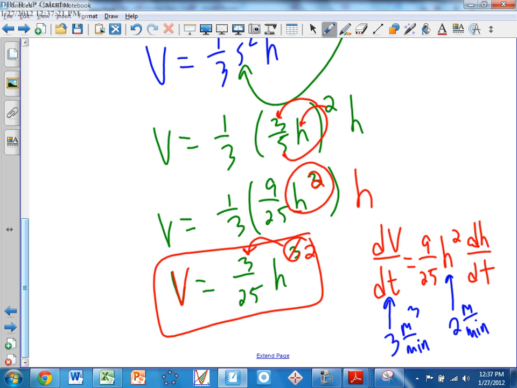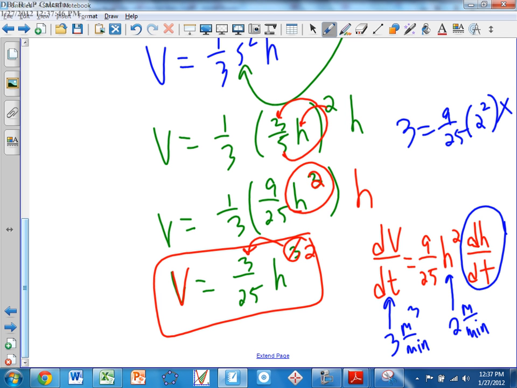Solve for DH/DT. Again, people, think about these as variables. 3 equals 9/25 times 2 squared times x. Solve for x. That's what you're doing now. Think of this quantity as a variable x. If it was a variable, you would just solve like algebra. You know this value is 3, you place it in there. You know H is 2, you place it in there. Solve for x, or solve for the missing piece.